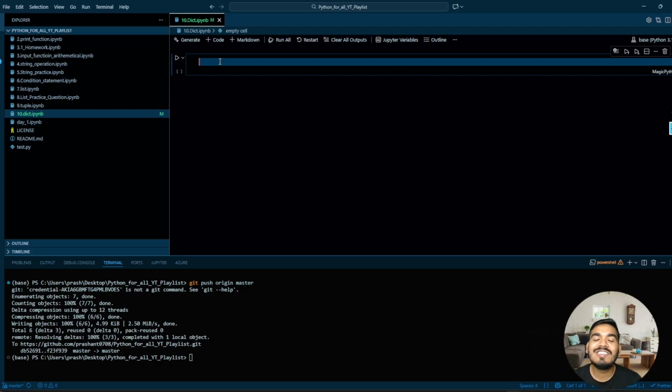So now what is dictionary? Dictionary is an inbuilt data type in Python which stores the elements in the form of key and value. It is mutable and unordered.